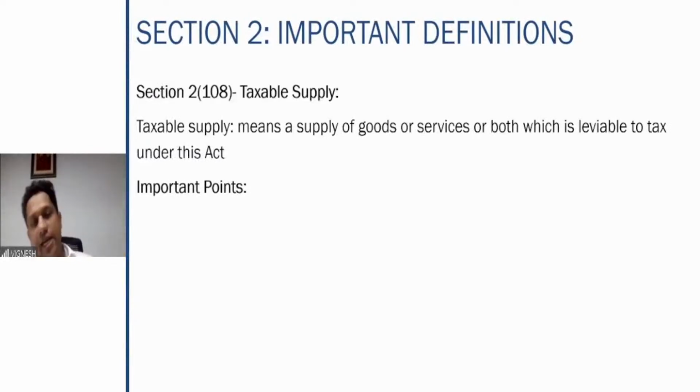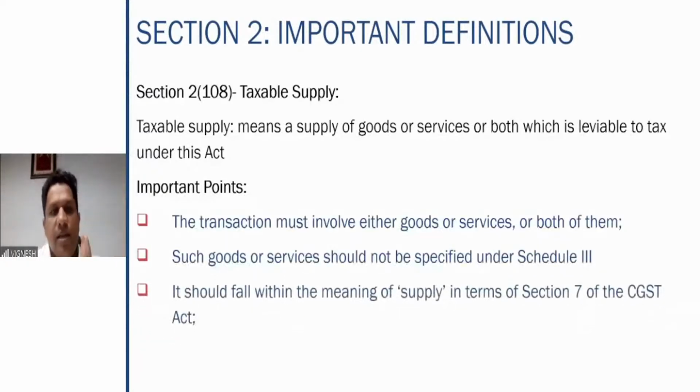Section 2 subsection 108 defines the term taxable supply. What is a taxable supply? It means a supply of goods or services or both, which is leviable to tax under this Act. So any supply which is leviable to tax, that means which is subject to tax under the GST Act, is taxable supply. Leviable to tax means tax can be charged or not charged, right? If it is leviable to tax, it is taxable supply. If it is not charged, it becomes an exempt supply. If it is leviable to tax, on which some tax rate is applicable, then it will come.